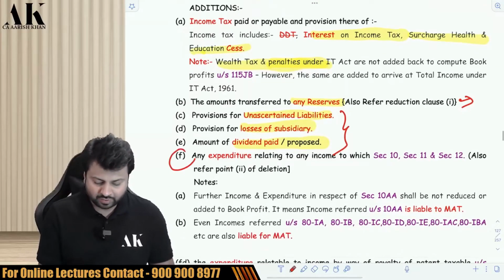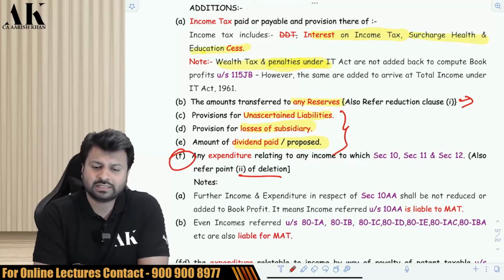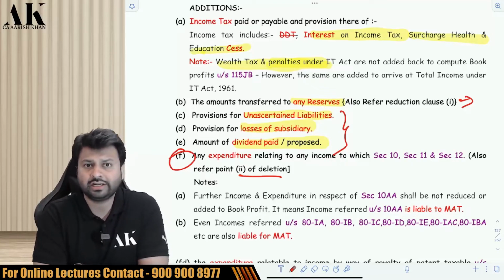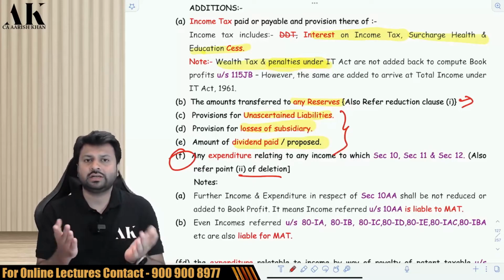Okay, now this point has to be read along with point number 2 of deletion. Now what does this point say? This point says that if there is any expense in relation to section 10 income, section 11 income, section 12 income, what are these incomes? Section 10 income is an exempt income. Section 11 and 12 is also exempt income with respect to a trust, charitable trust, religious trust. So if you incur any expense in relation to section 10, add back.